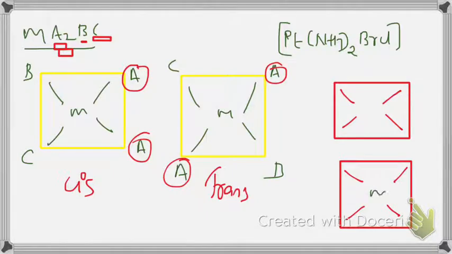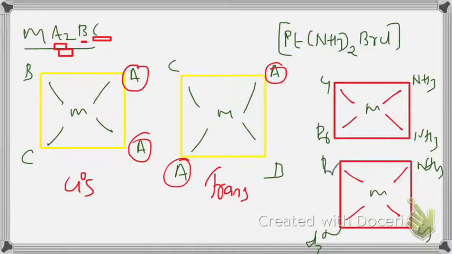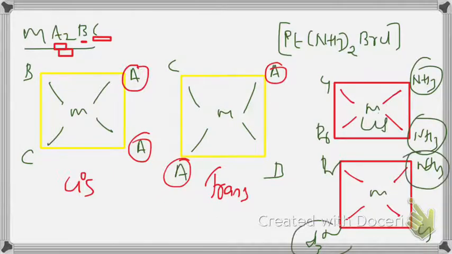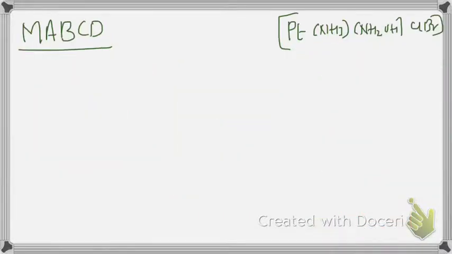M, NH3, NH3, Cl, Br. NH3 and NH3 are opposite, Cl, Br. NH3 and NH3 on the same side, then it is cis. Here it is opposite, then it is trans. This is Ma2bc. Then it is Mabcd.